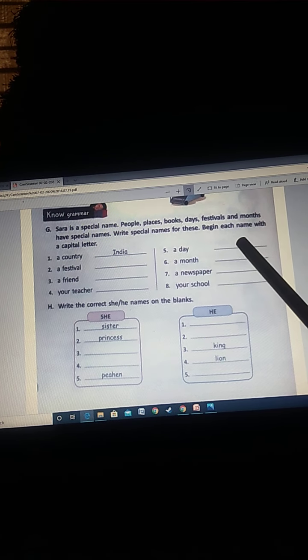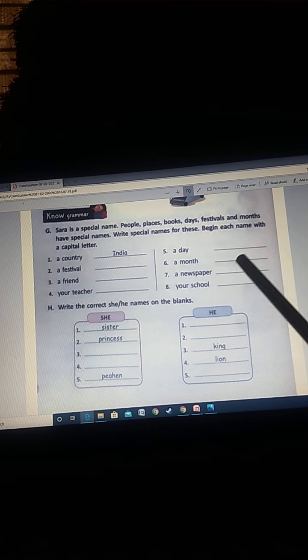Proper nouns or special names all start with the capital letter. So write special names for these. Begin each name with the capital letter. A country, India. A festival, you can write any festival, Diwali, Holi, but it should start with the capital letter. A friend, name of your friend. Your teacher, you can write any of your teachers' names. A day means day of a week. A month, you can write January, February. A newspaper, you can write the Tribune, Hindustan Times, anything. Your school, name of your school, but all these words should start with the capital letter.